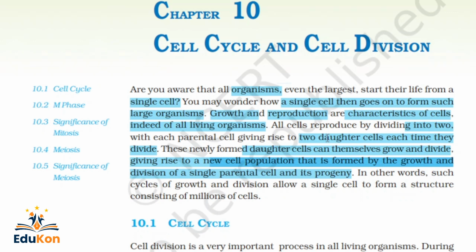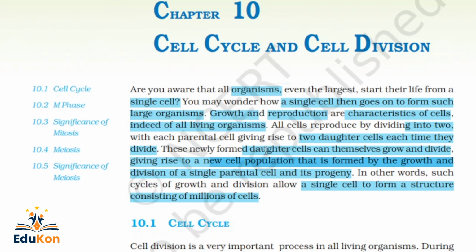So in other words, such cycles of growth and division allow a single cell to form a structure consisting of millions of cells. Okay, you understand now? So this cycle, one cell to two cells, then 2 to 4, 4 to 8, is a continuous process.